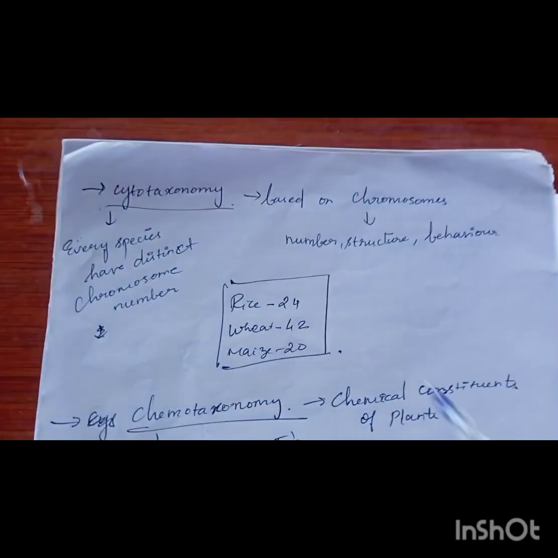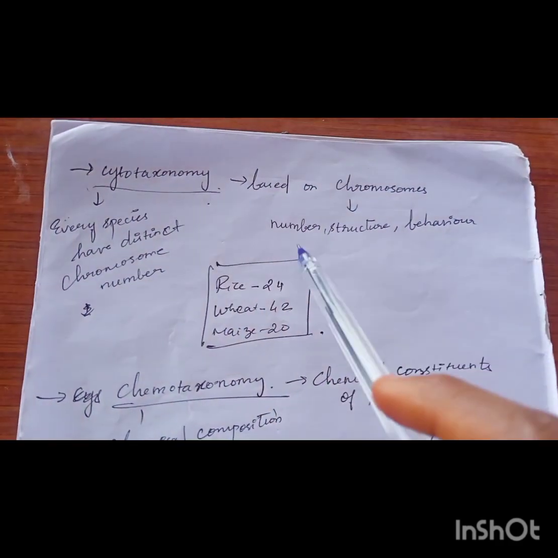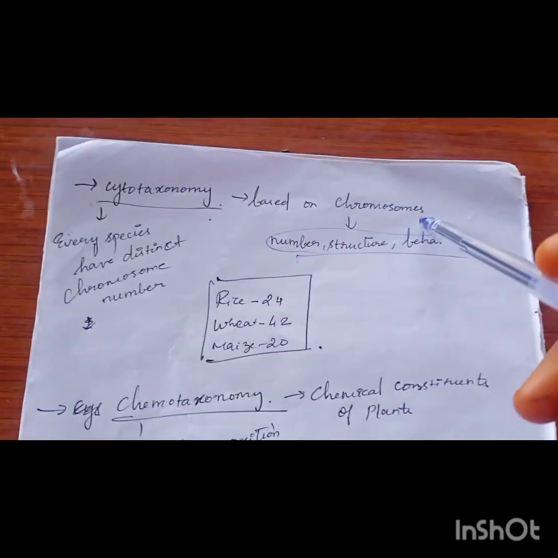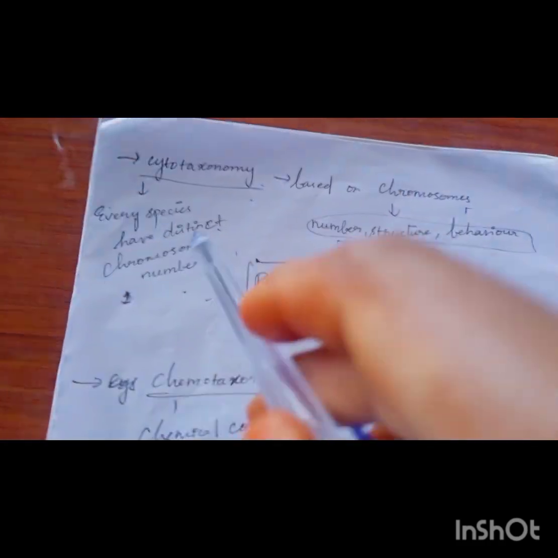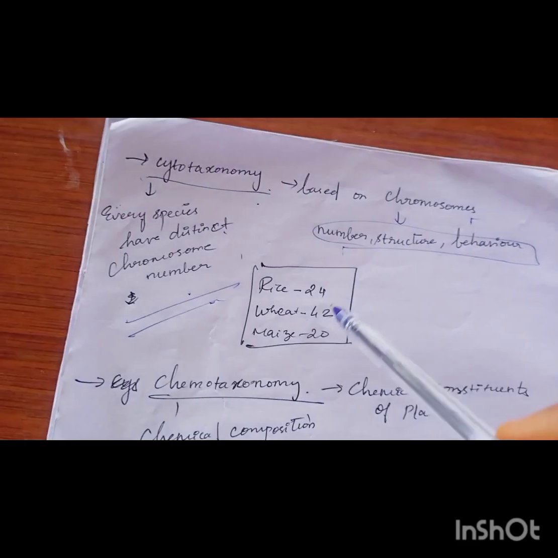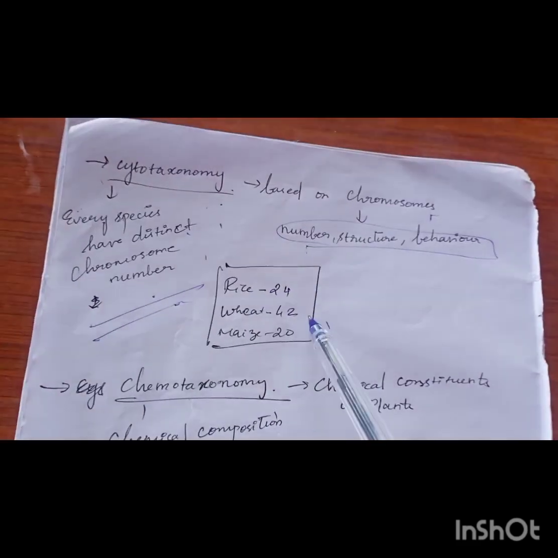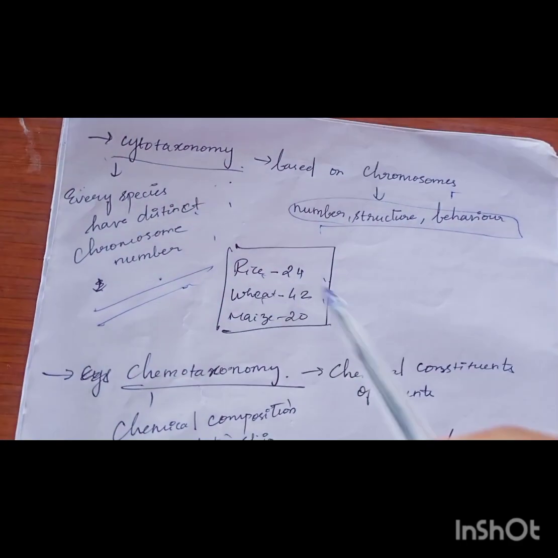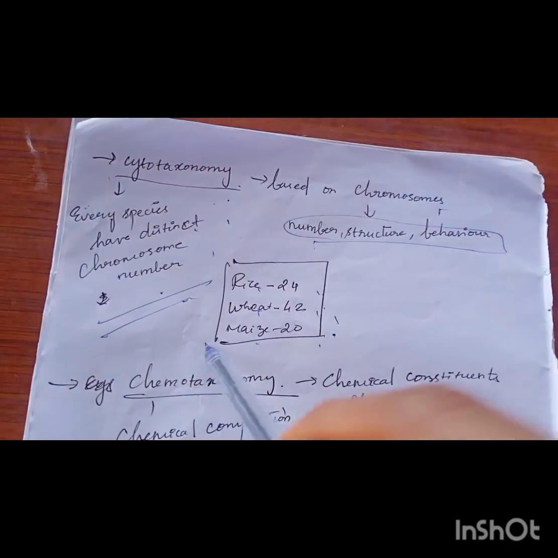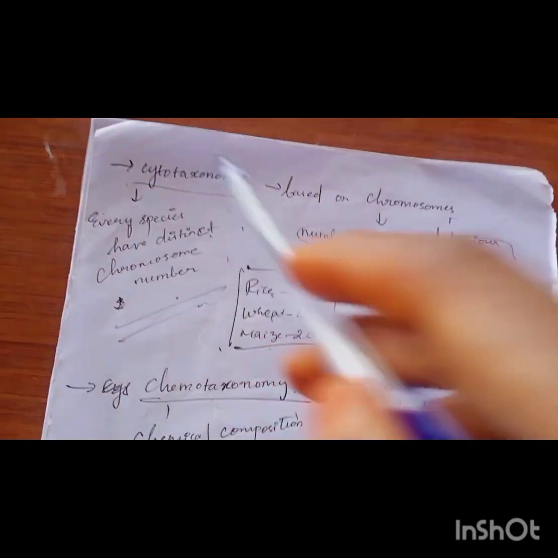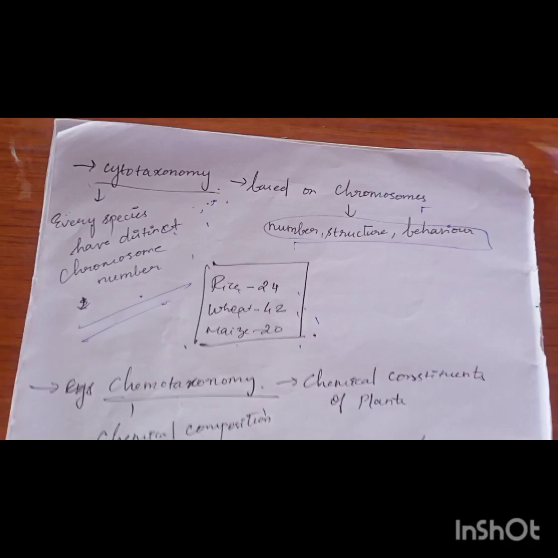The next advanced one is cytotaxonomy. It is based on the number, structure and behavior of the chromosomes present in plants. We all know every species has a distinct number of chromosomes, and that forms a basis for this classification system. For example, the number of chromosomes in rice is 24, in wheat it is 42, and in maize it is 20. Based on this, and how they are arranged during meiosis and mitosis, this classification system emerged.